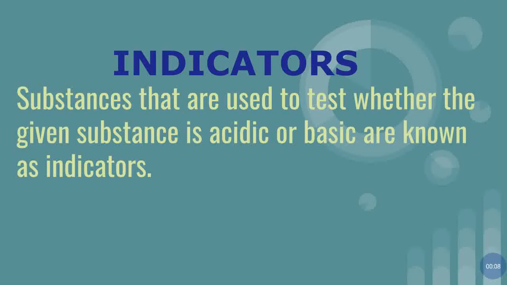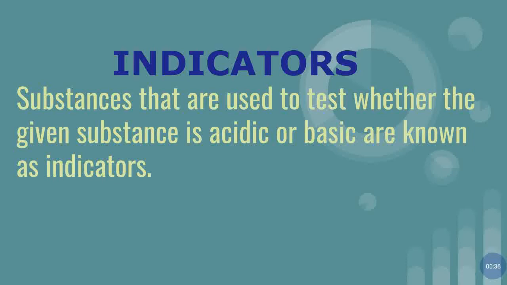Indicators are a special type of substances used to test whether the given substance is acidic or basic. The indicators change their color when added to a solution containing an acid or a basic substance. So, indicators help us to test whether the given solution is an acid or a base. There are many indicators.